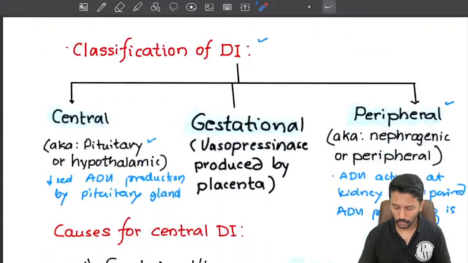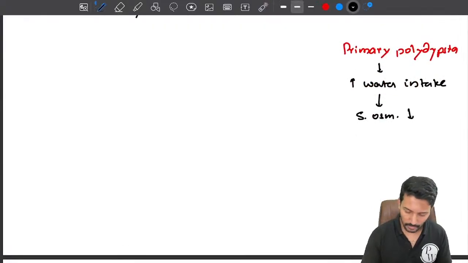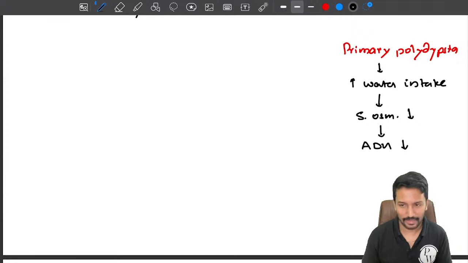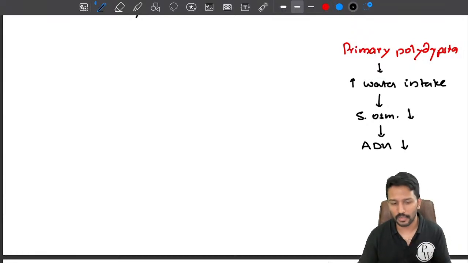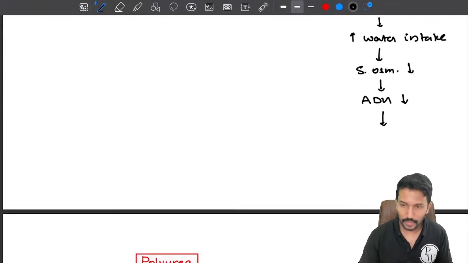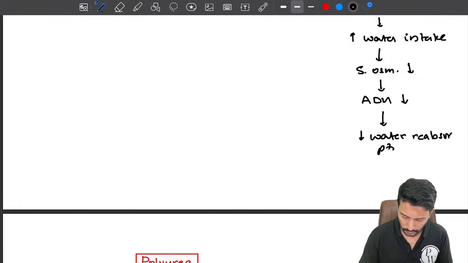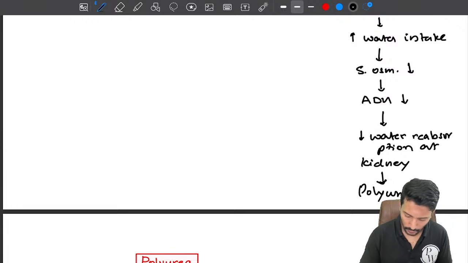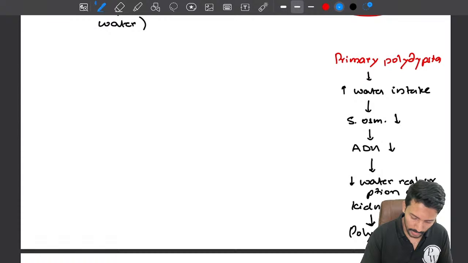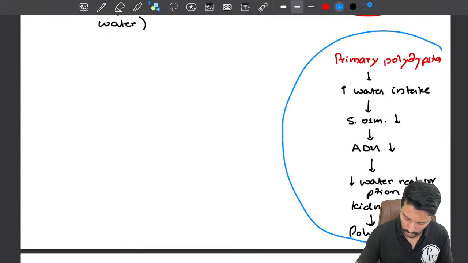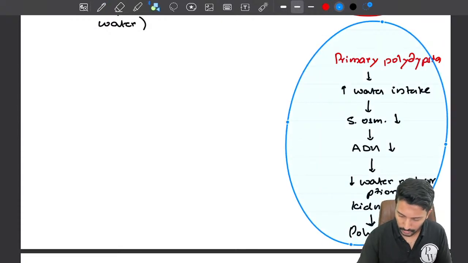Remember this? So now what will happen in a psychogenic polydipsia case? If the serum osmolality is decreasing, that means the ADH level will also decrease. If the ADH level decreases, what will happen to the water reabsorption at the kidney? That will come down, and what will happen to the urine output? So decreased water reabsorption at the kidney will lead to polyuria.